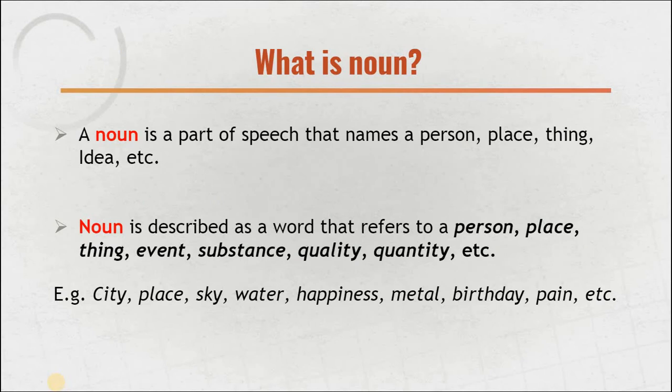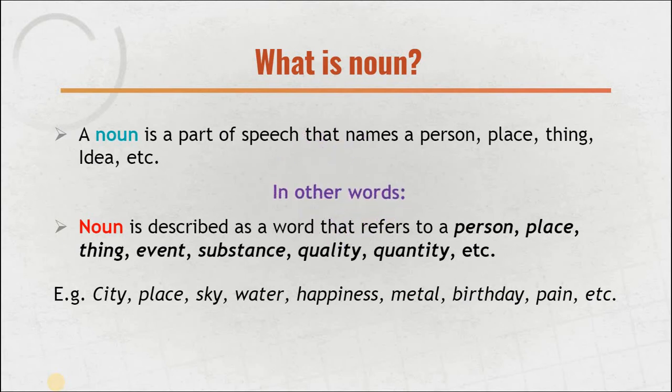Firstly, we'll talk about the very basic question related to the noun, that is, what a noun basically is. A noun is a part of speech that names a person, place, thing, idea, etc. In the simplest way, you can say that a noun is a naming word, which is naming a person, naming a thing, naming an object, whatever. So that particular thing which is naming something will be called a noun.